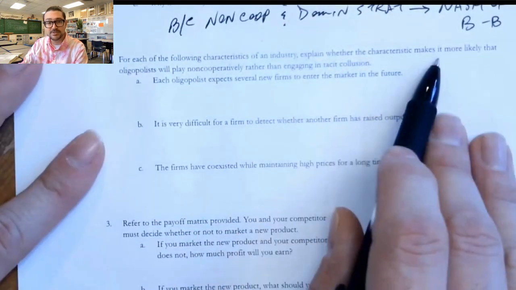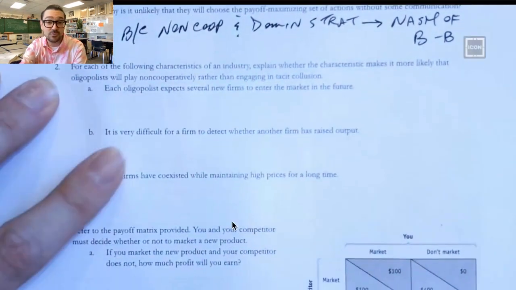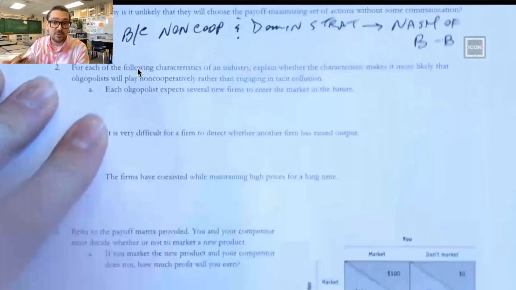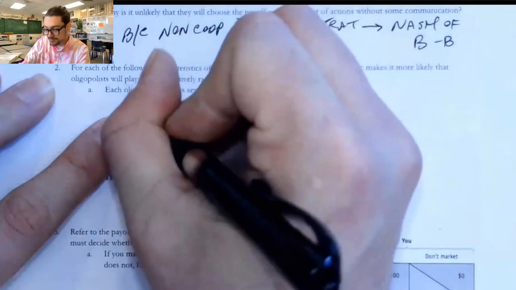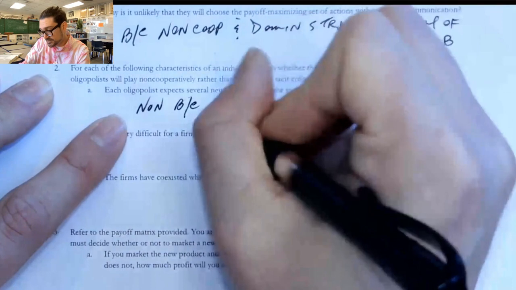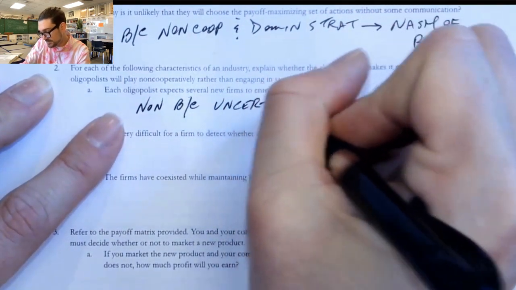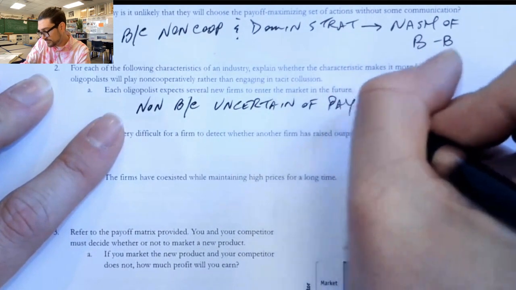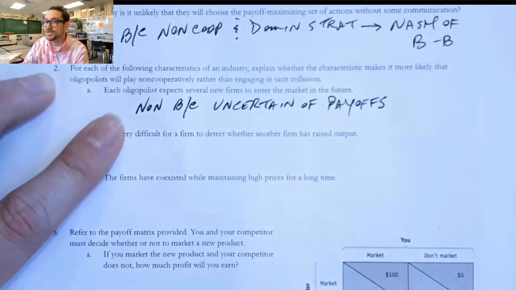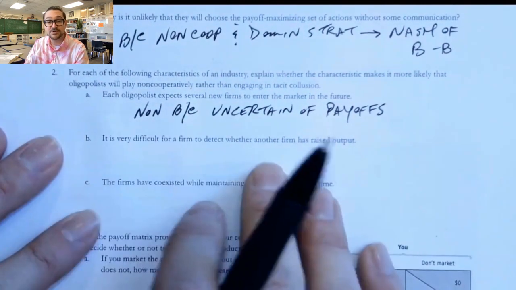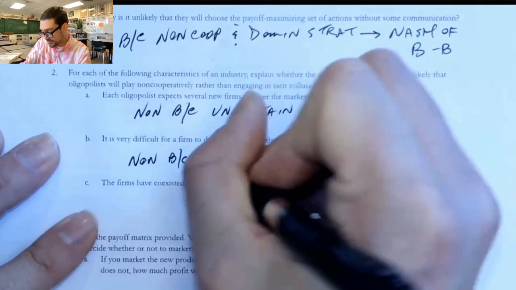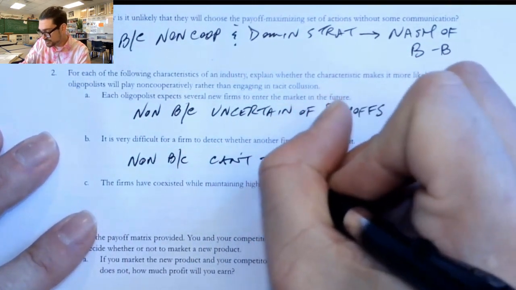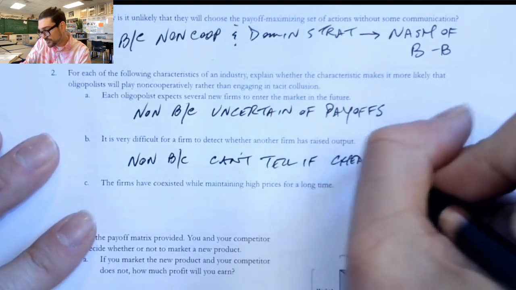For each of the following characteristics of an industry, explain whether the characteristic makes it more likely or less likely for them to play non-cooperatively. So we're basically saying, would they cooperate or not? And if there's an oligopolist that expects a bunch of new firms pretty soon, then they're not going to cooperate, because they are uncertain of their payoffs, right? If you don't really know what's going to be the situation soon, then you're not going to cooperate. It's very difficult for a firm to detect whether somebody else has raised output. Well, that's also going to make you non-cooperate because you can't tell if they're cheating. And so you're better off just doing it basically on your own.